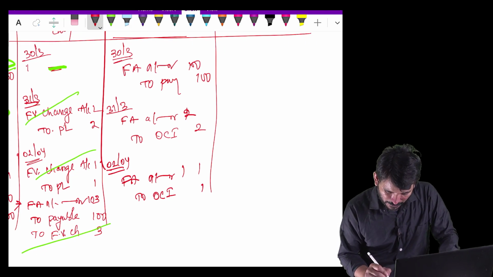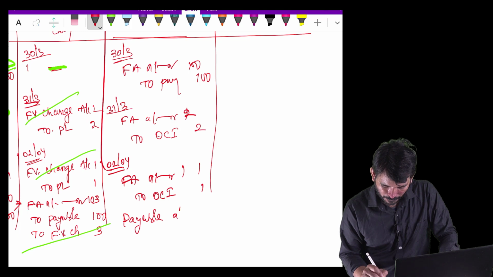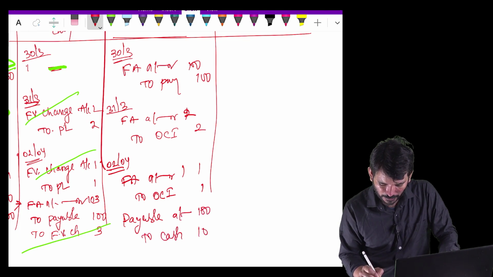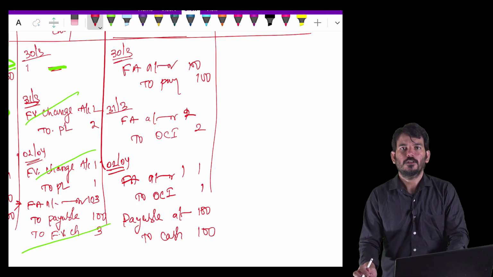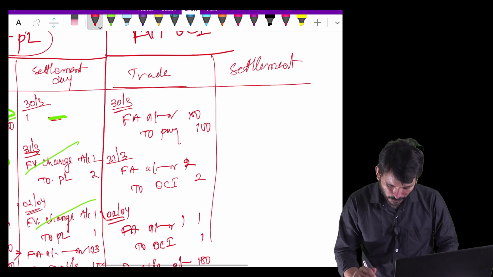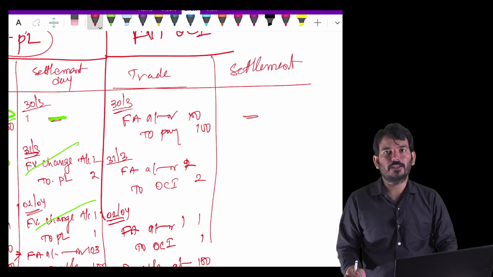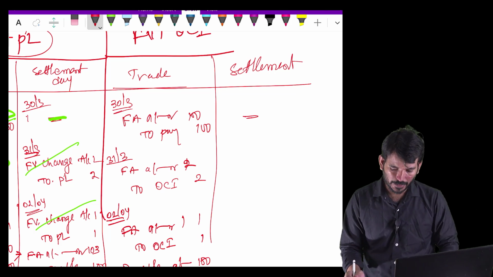So when you are making the settlement, payable account debit 100 to cash 100. Sir, why only 100? Why not 103? Because you committed for 100, you will only make 100. Why would you make 103? Okay, so that is your trade day. Settlement, you will not write an entry here as a case. So you will not write an entry.